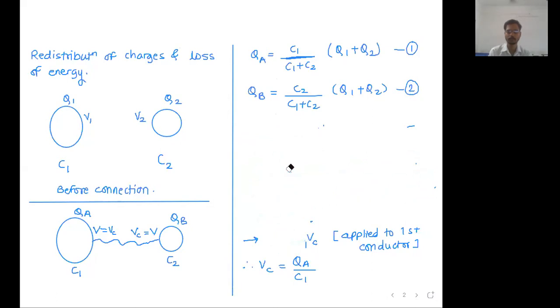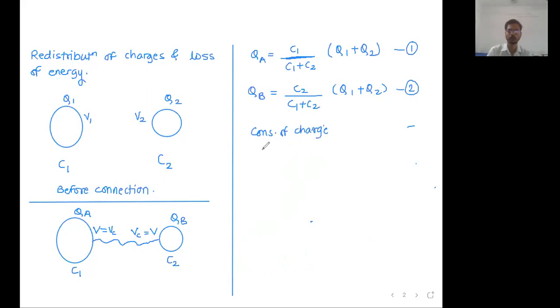We did this. See, there are two unknowns, QA and QB, so we need two equations. Very simple. The first equation is conservation of charge. Total initial charge Q1 plus Q2 is equal to total final charge QA plus QB. Let's say this is equation Roman 1.